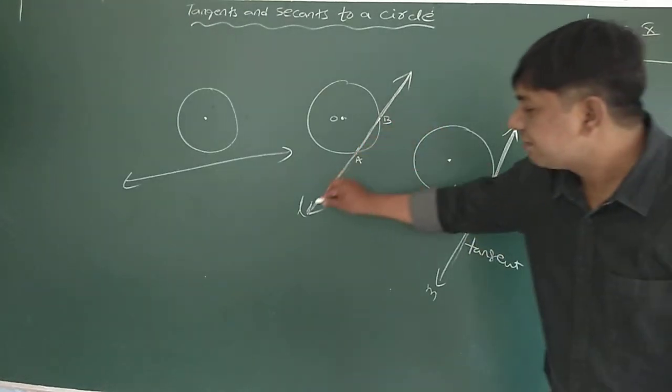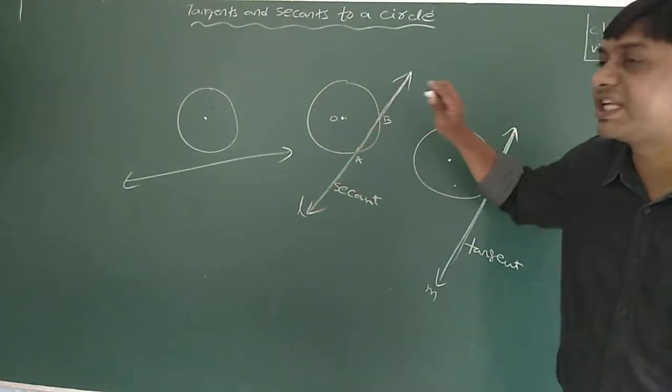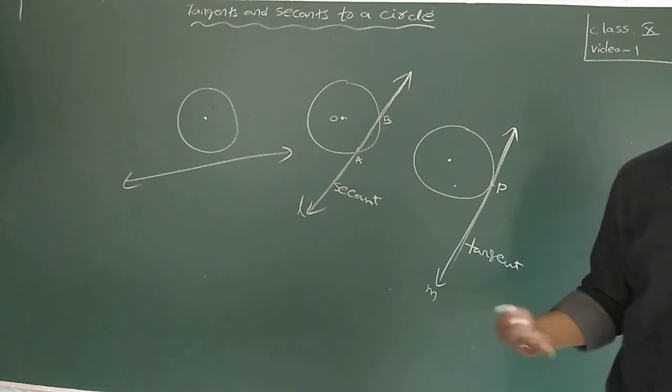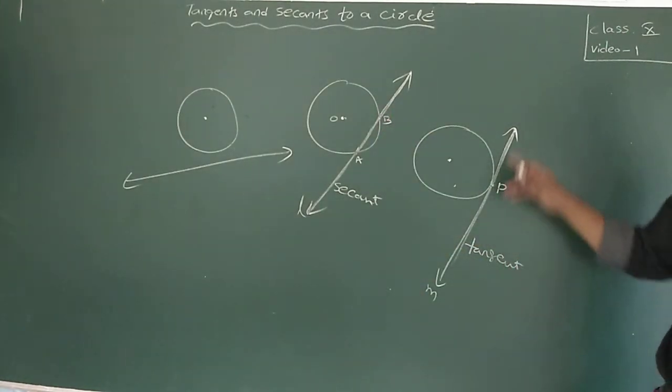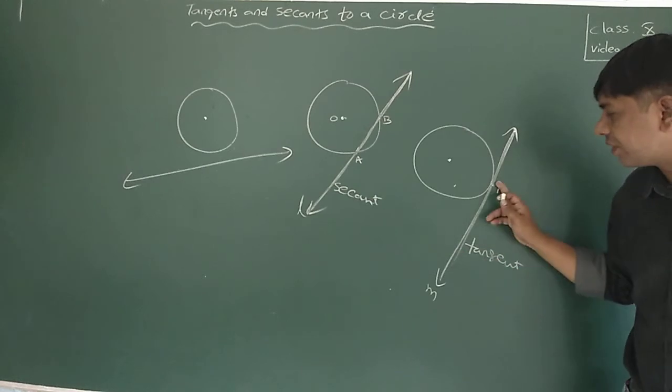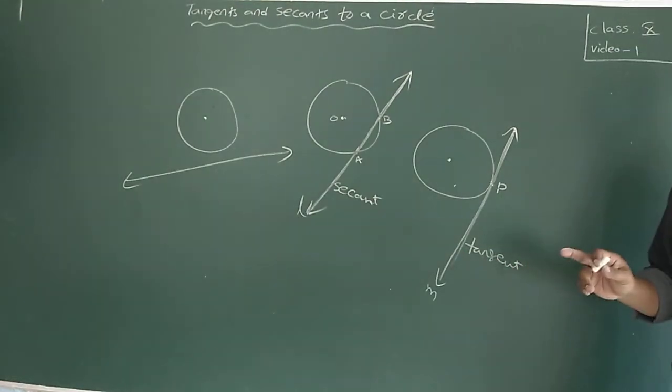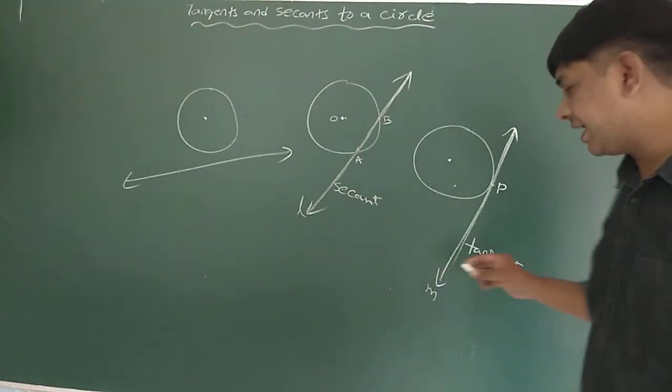A line which intersects the circle at 2 distinct points, distinct meaning different points, is called a secant of the circle. A line which touches the circle at only 1 point is called a tangent of the circle.